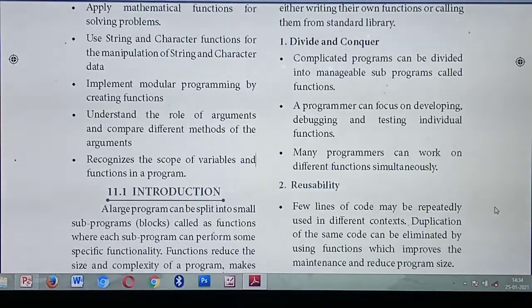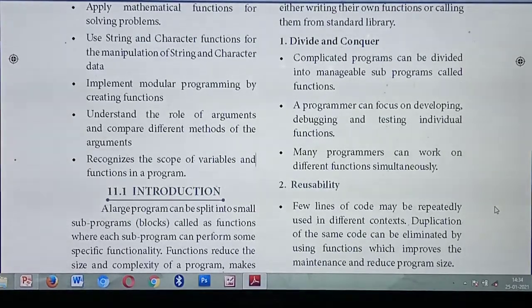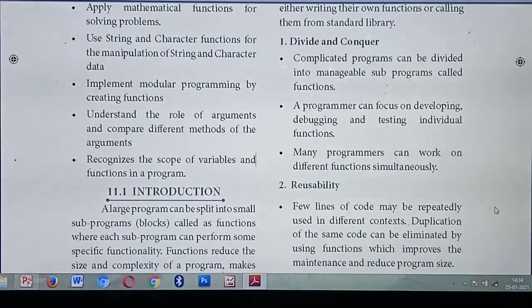Using this divide and conquer, a programmer can easily find which place the error is in. So there is no need to check everything individually, no need to check the full program again. The full program contains 200 lines, so there is no need to check it again and again. Instead, you are able to find which module the error is in. Also, in the same program, many different programmers can work.